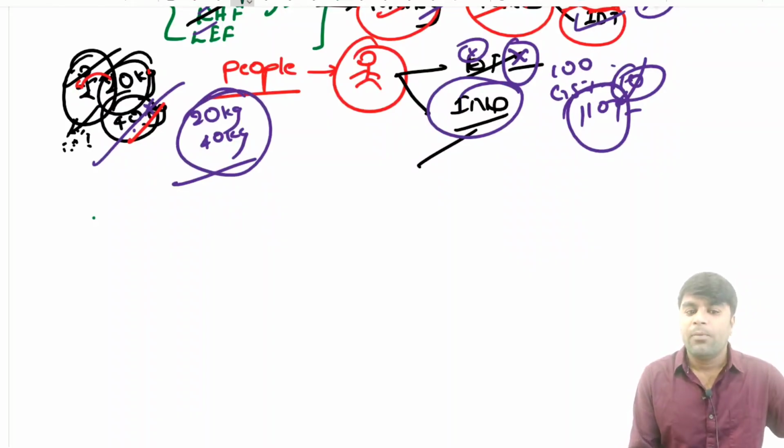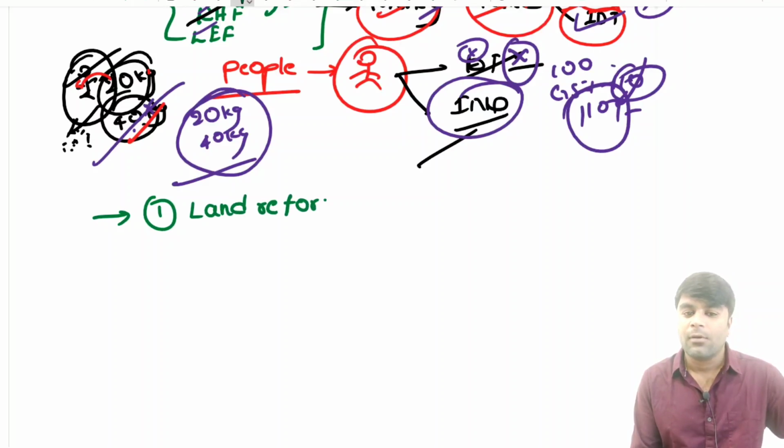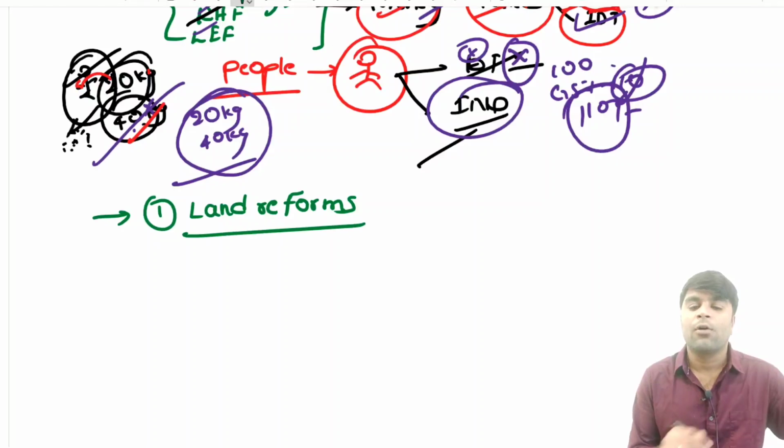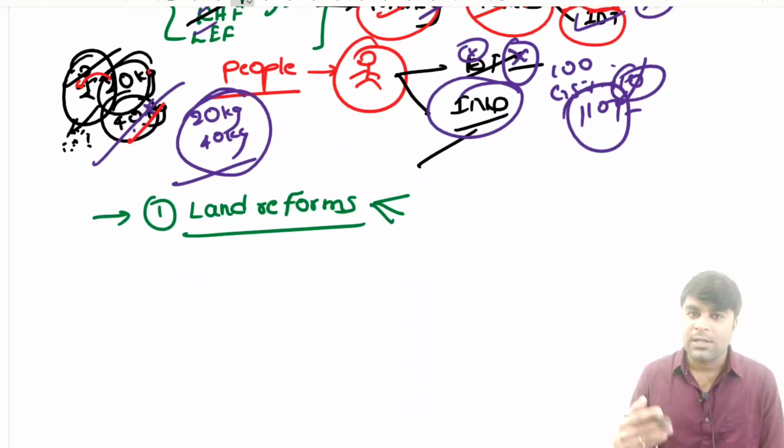Now when we look at increasing the food grain production, the first reform the government of India took after independence is about land reforms. The first reform that the government of India took is nothing but the land reforms. On the recommendations of the government of India, many state governments acted. You know that agriculture is a state subject, so whatever laws are passed with respect to agriculture should be passed by the states themselves, right?